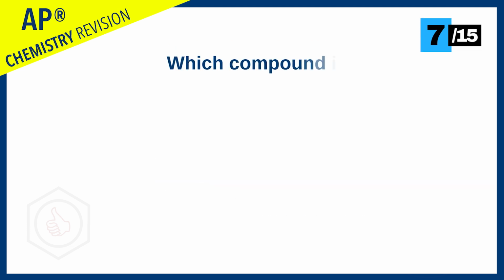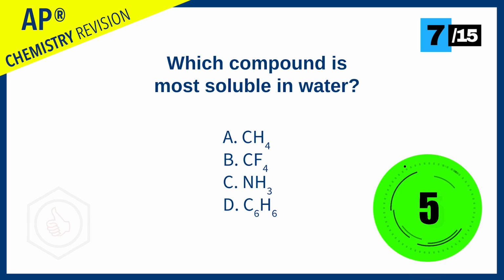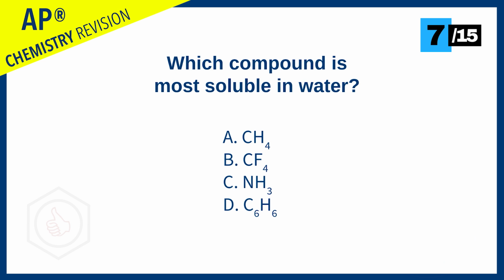Which compound is most soluble in water? CH4, CF4, NH3, C6H6? The answer is NH3, ammonia, because ammonia is the only molecule out of the options here that can form hydrogen bonds. And hydrogen bonding between the ammonia and water molecules enables them to mix uniformly.